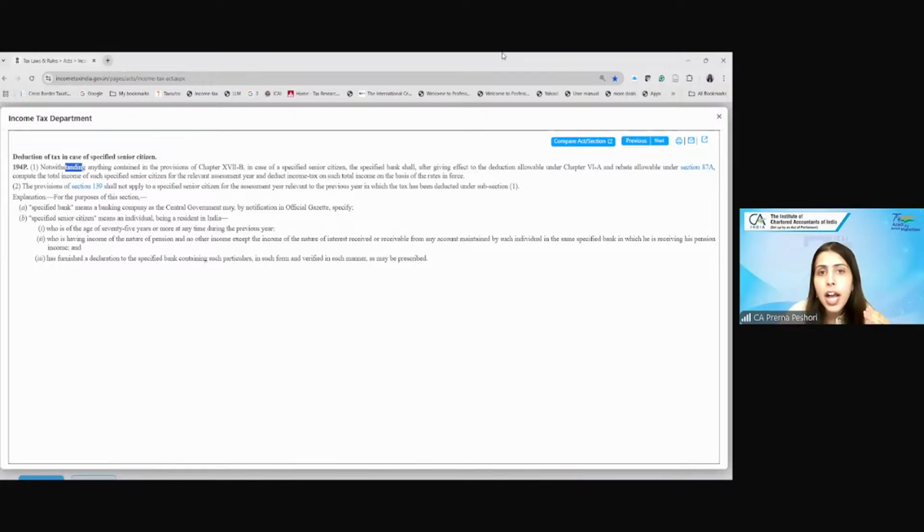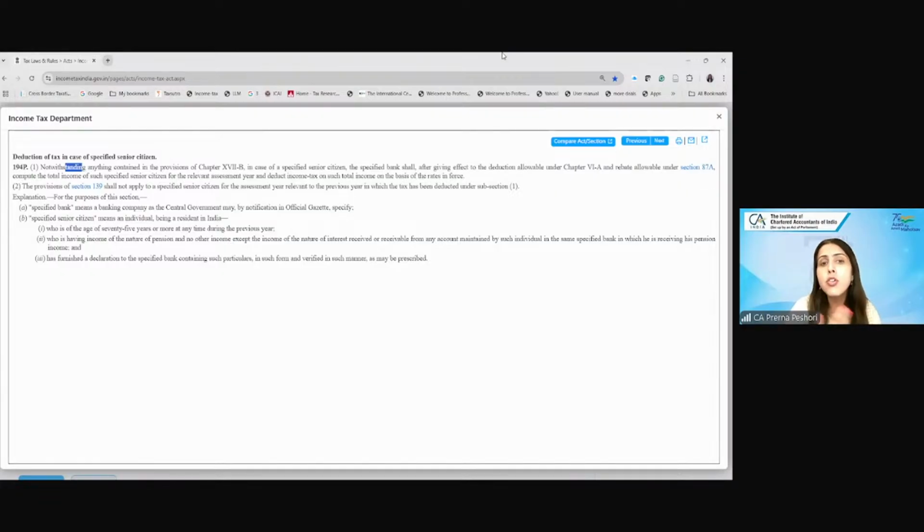And the declaration has to be given by these individuals who are more than 75 years of age in Form 12BBA. Based on that declaration, the bank will compute the total income and will calculate the TDS. Are we clear? Yes or no? Yes, ma'am. Now, which regime will the bank opt for?